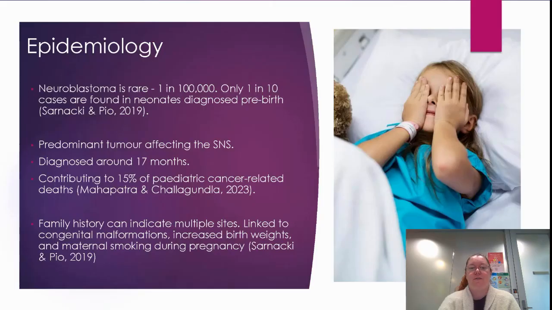The traits of the cells and early onset hint at genetic influences and perinatal exposures. Risks associated with neuroblastoma can include a family history of the disease. However, unlike Matthew, these children are likely to have multiple sites and present younger when this is the case. Studies have also noted links between neuroblastoma and congenital malformations, higher birth weights like Matthew's, and maternal smoking during pregnancy.